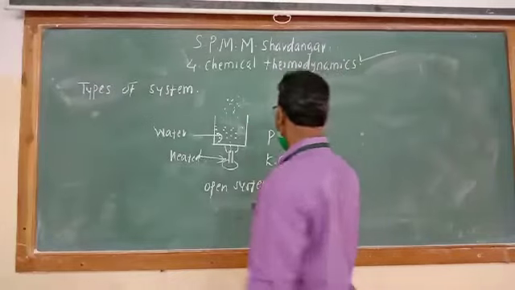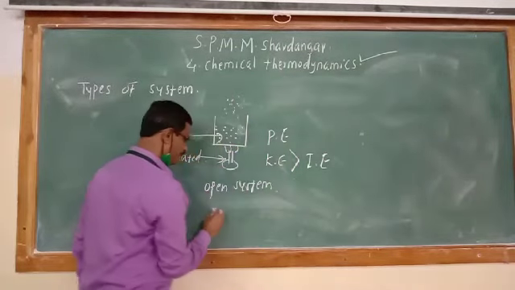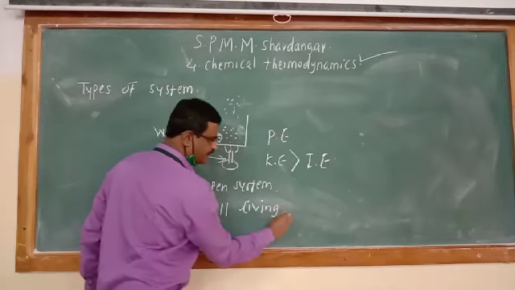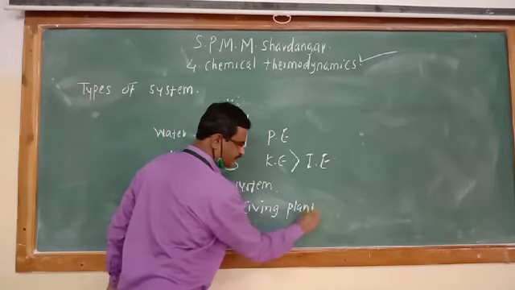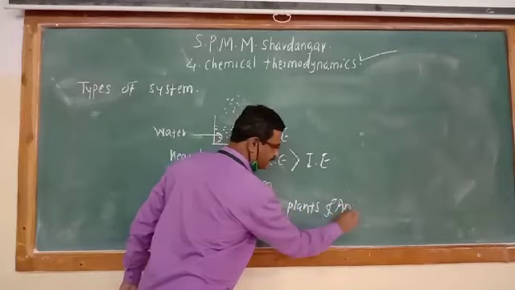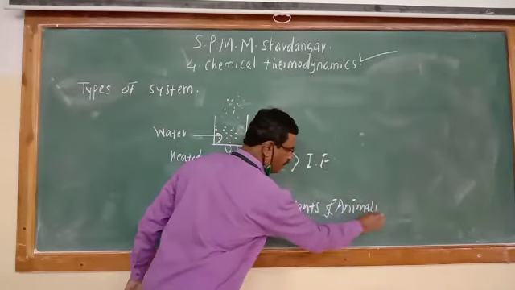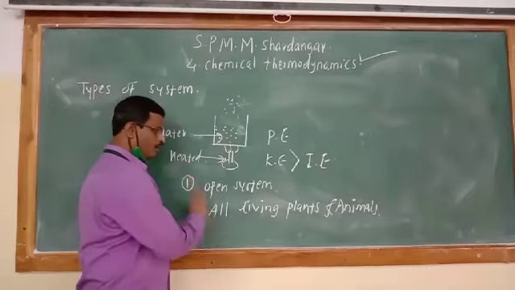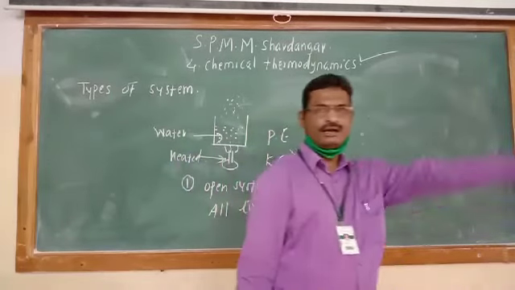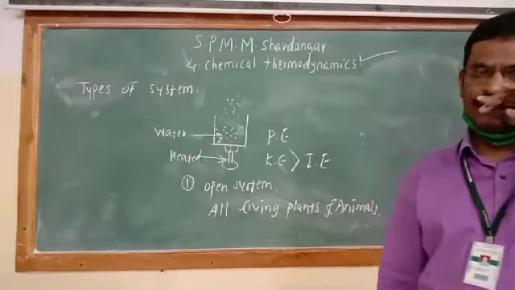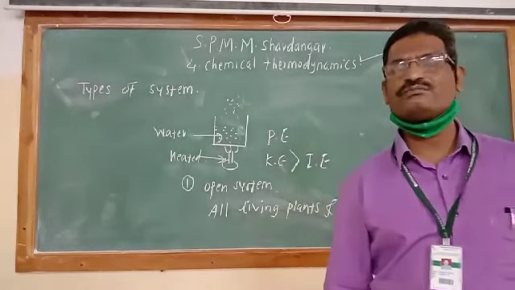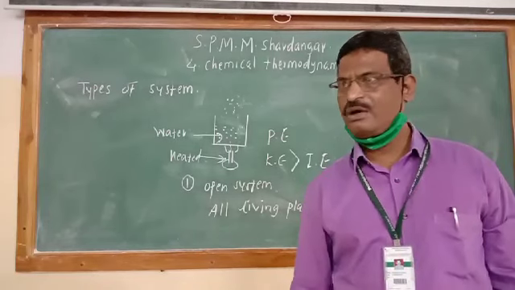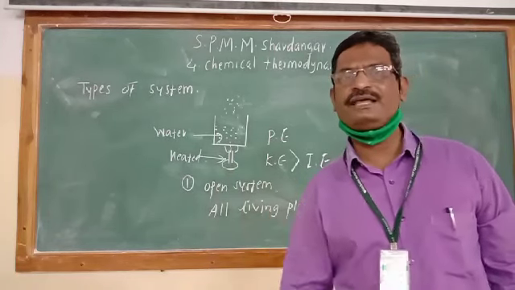All living organisms, for example, that is plants and animals, all living plants and animals are nothing but examples of open type of system where there is exchange of both energy as well as matter in between the system and surrounding. Now let us see the second type of system.